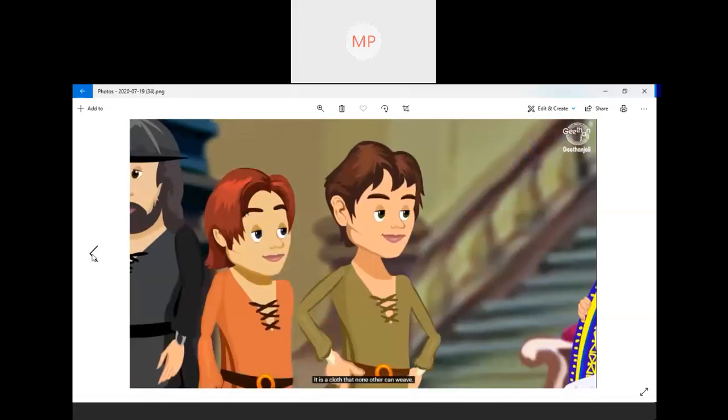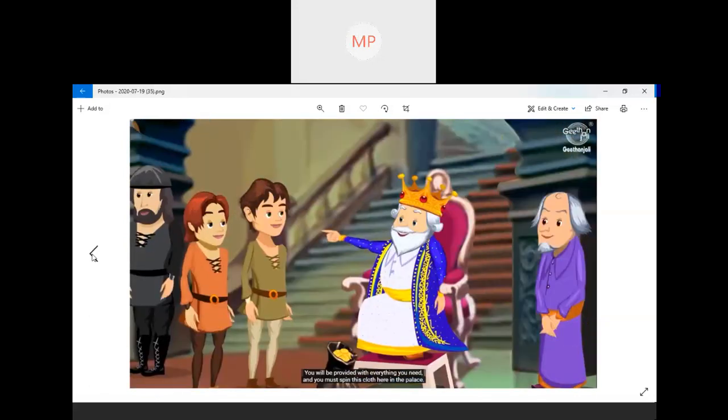It is a cloth that none other can weave. So they are explaining. No one can weave the cloth like we weave. It is very special. Now, what does the king say? So he's telling, you will be provided with everything you need, and you must spin the cloth here in the palace. So the king tells them that you will be given whatever you need, your gold, thread, and all you need, we will provide you.